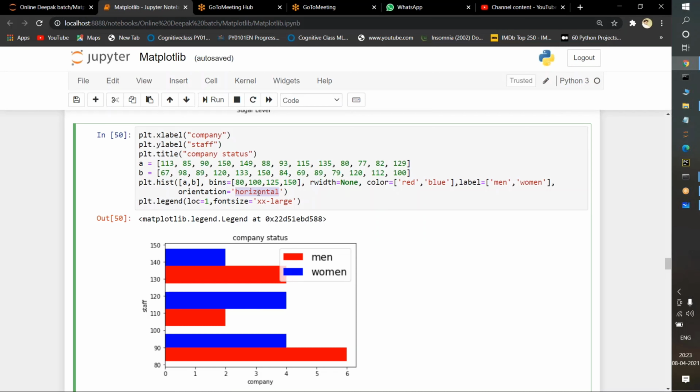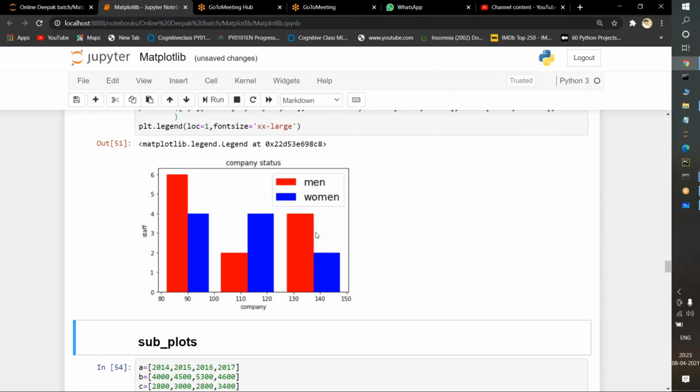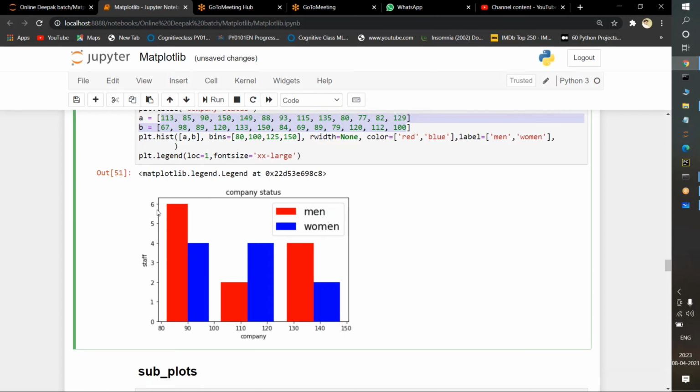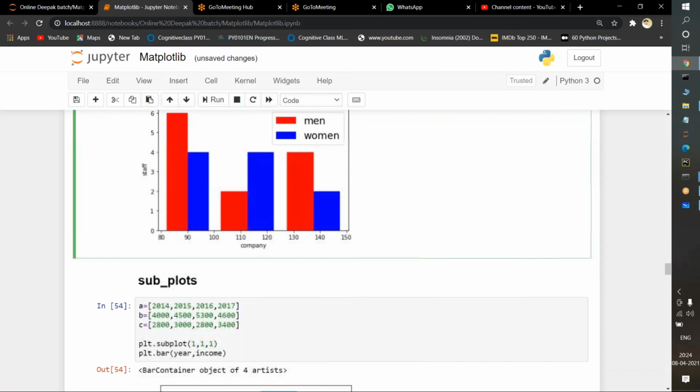Initially, if you print here, instead of horizontal, if you remove this, it will print in the vertical way. If I just remove it and execute it, see, this is the original. So if you observe here, from this entire data, the A and B values are taken on the x-axis only. On the y-axis, what is going to be taken? Only the probability values. Now I told you the histogram completely works with the help of univariate analysis. Univariate analysis is nothing but we are having only one dimension of data. Only x data we will have, y data by default it will take as probability values. Okay, this is how we will use the histogram.